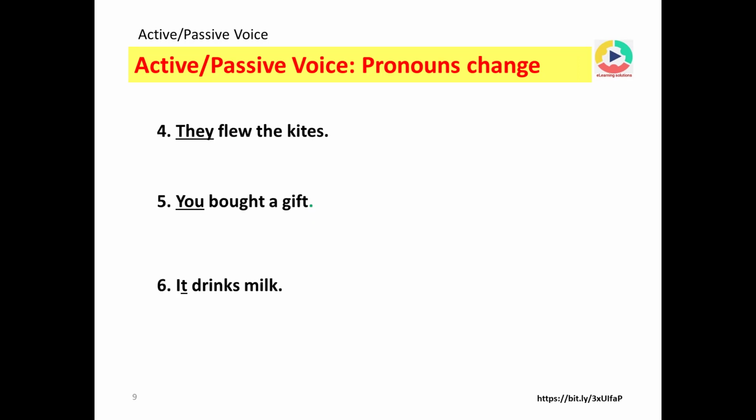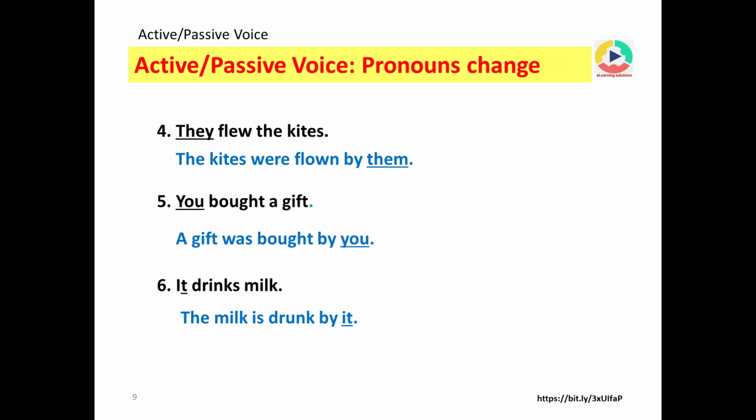Number 4, they flew the kites. The kites were flown by them. We change the pronoun they into them. Number 5, you bought a gift. A gift was bought by you.